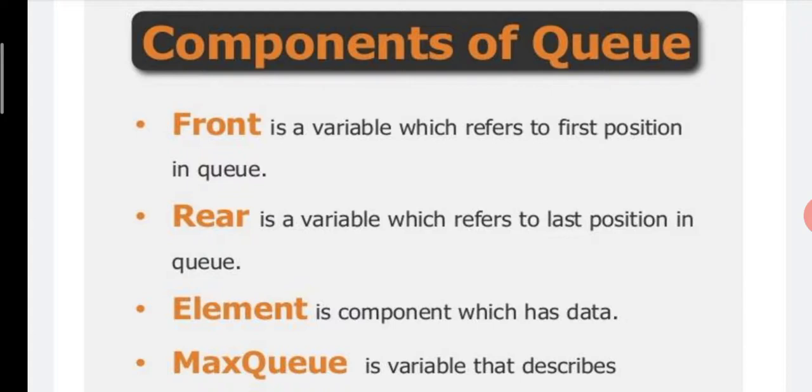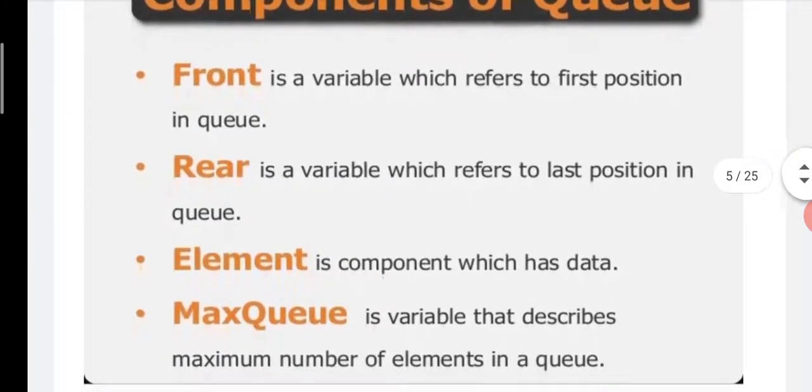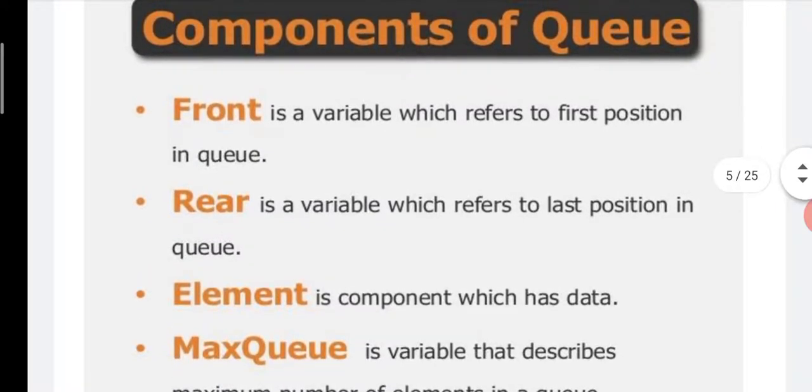Then the second one, rear. Rear is a variable which refers to the last position in the queue. This variable holds the last position in the queue.